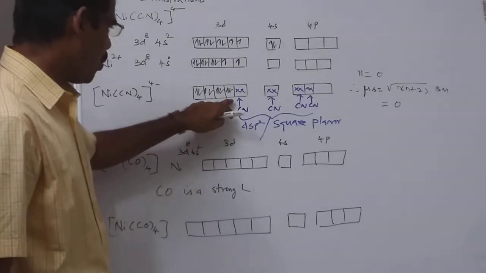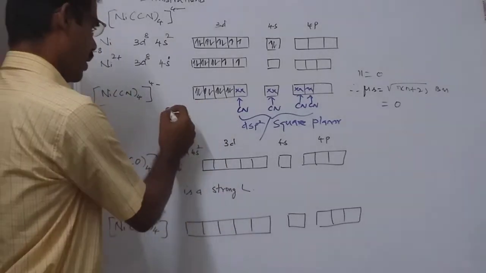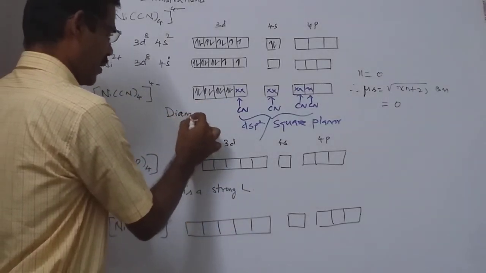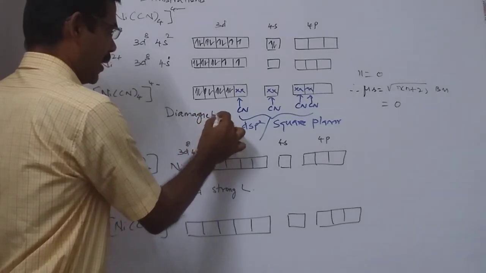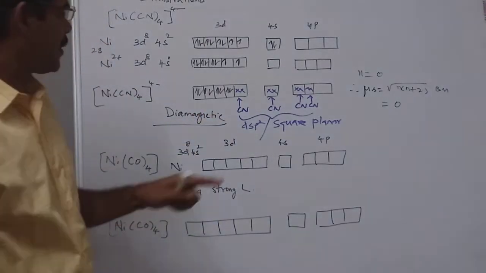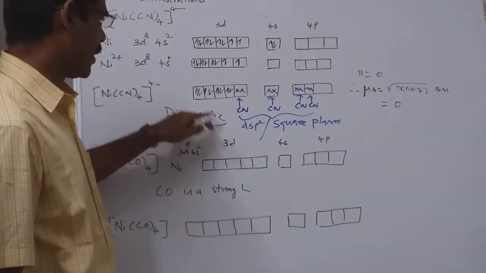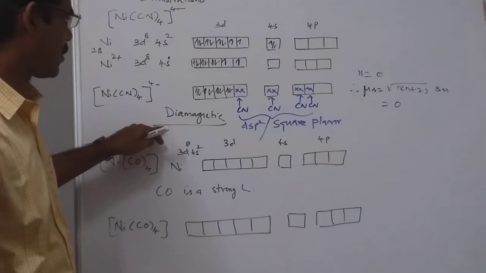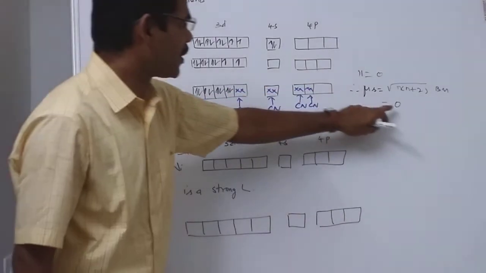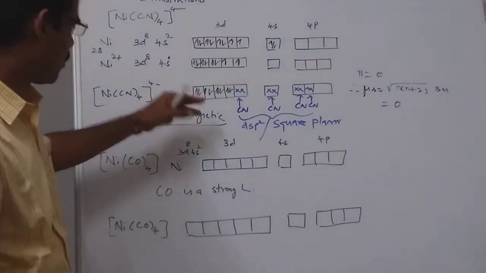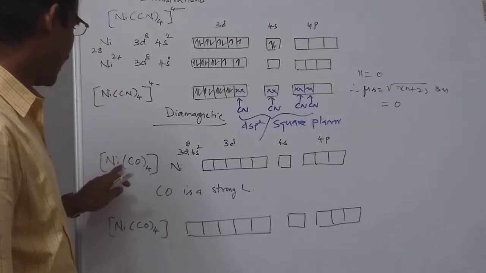Therefore, since there are no unpaired electrons here, we have learned in one assumption that when there are no unpaired electrons in a complex, then the complex will be diamagnetic. So as a result, since there are no unpaired electrons here, this complex is diamagnetic in nature. Okay. So the magnetic moment is also equal to 0. Now let us come to another example, Ni(CO)4.